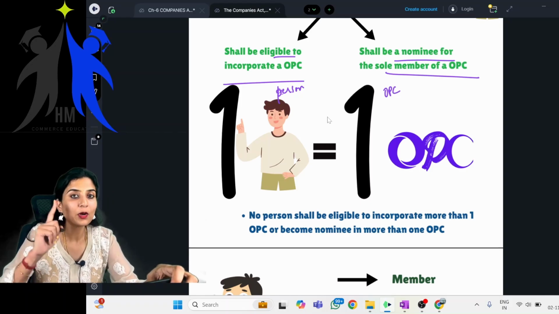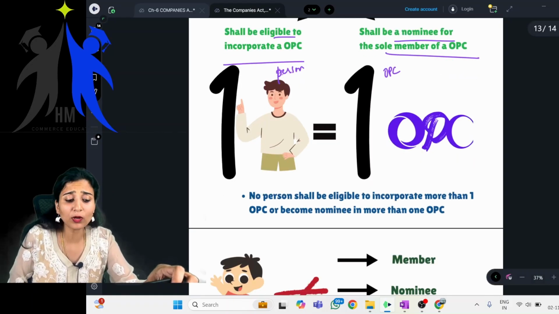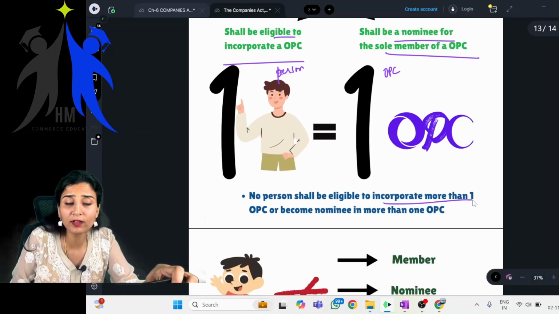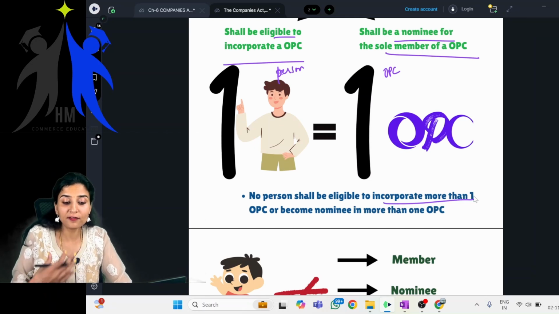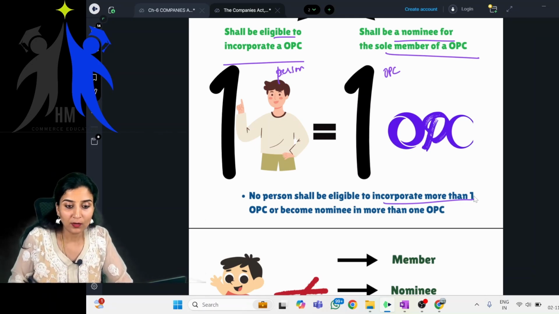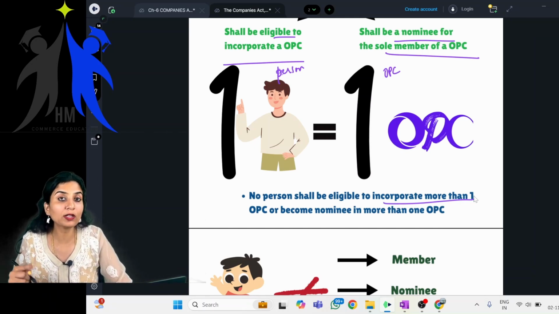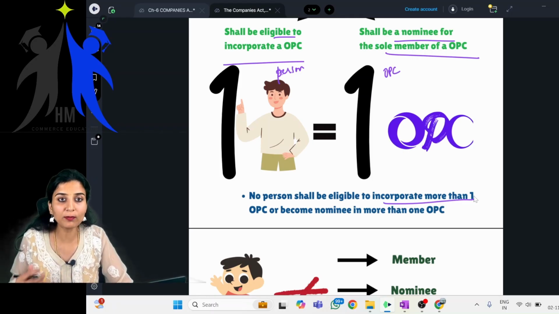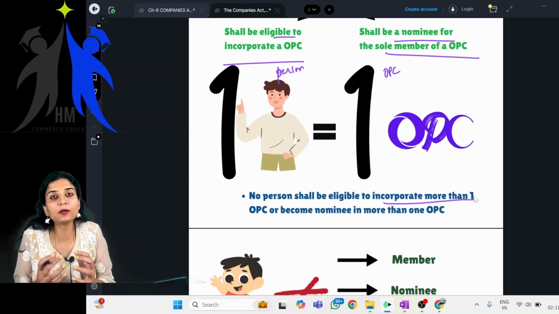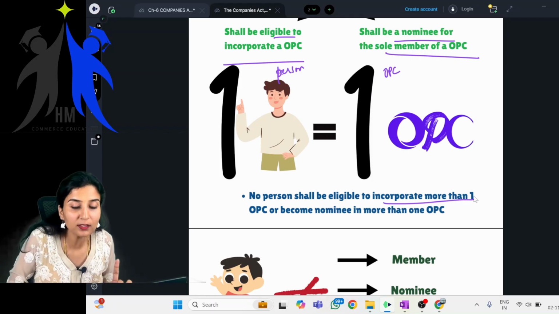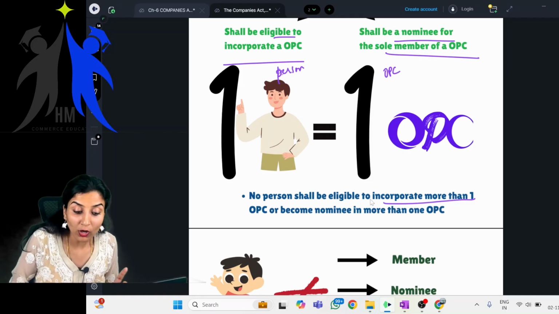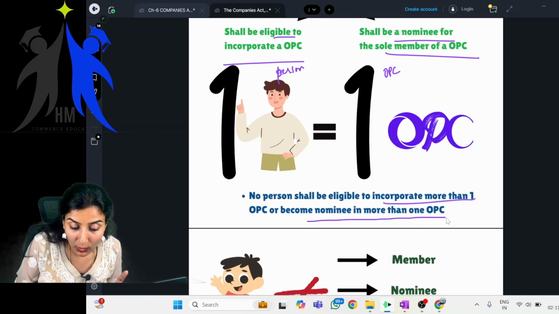Meaning, no person shall be eligible to incorporate more than one. So if I have incorporated one OPC, I will not be able to incorporate one more OPC. In my name, I'll be able to incorporate only one OPC. So one person, only one OPC. And also not become nominee in more than one OPC.